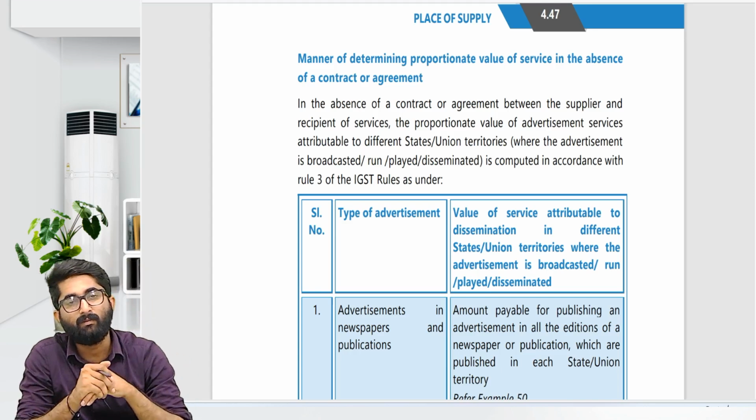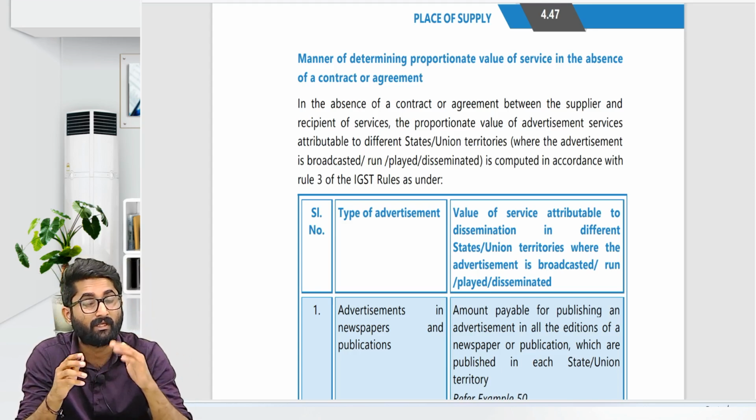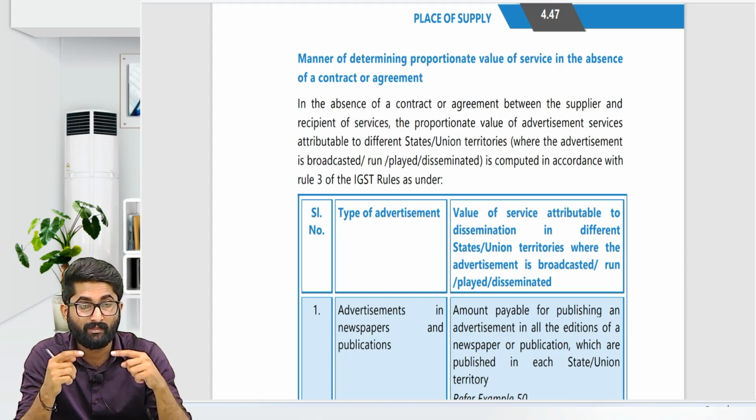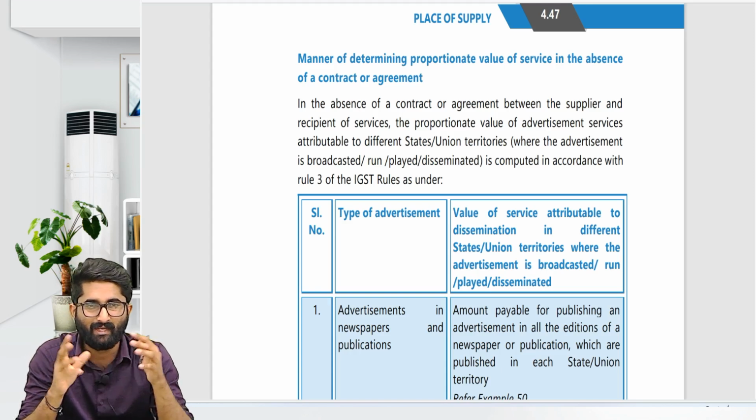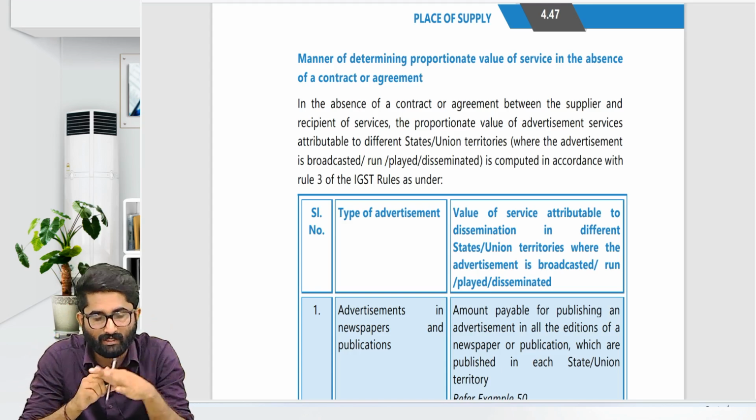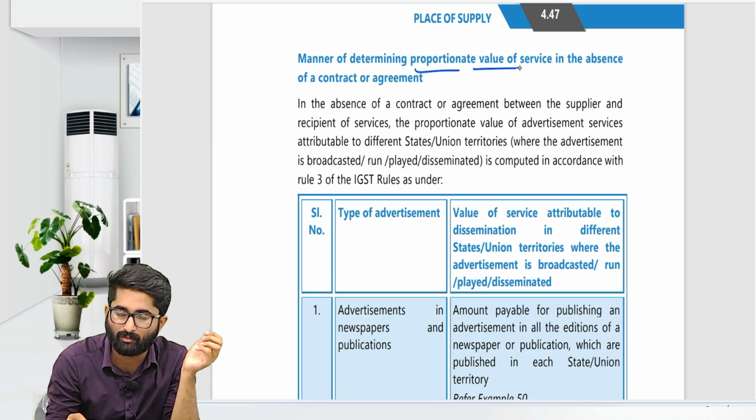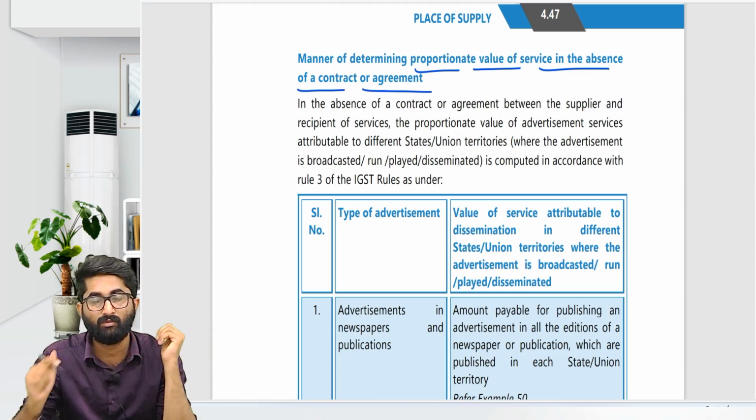In case of advertisement services given to the government, usually it is based on the contract. Sir, the contract is not there. What is the manner of determining the proportionate value of services in the absence of a contract or agreement? So how to determine, sir?